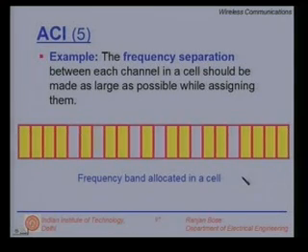Here I have not differentiated between a voice channel and a control channel. The adjacent channel interference as well as the co-channel interference can cause not only crosstalk or background noise in voice channels, it can cause a call to drop or a call to be blocked.